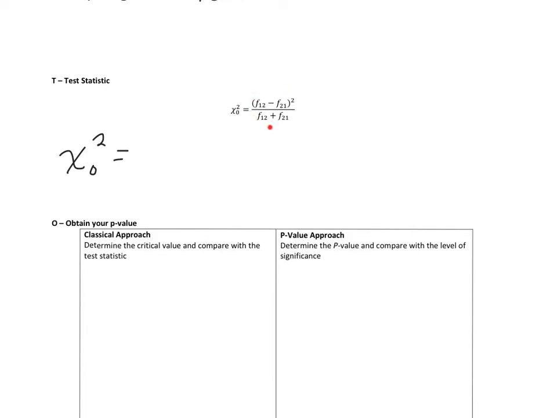All right, and notice these are the values that differ. So agree and fail. Okay, so in our case, F sub 1, 2 is 237. F sub 2, 1 is 224. We're going to square that, and then we're going to add them together.